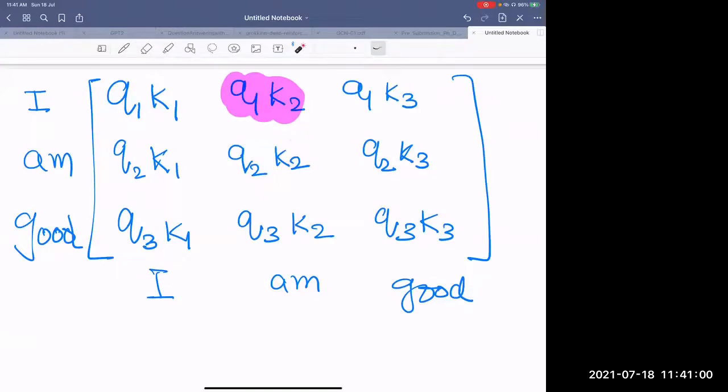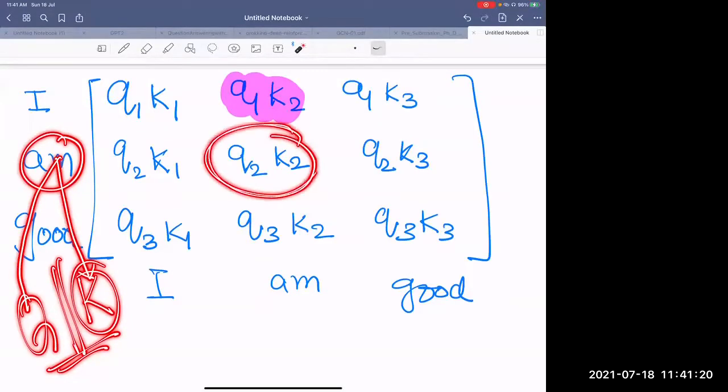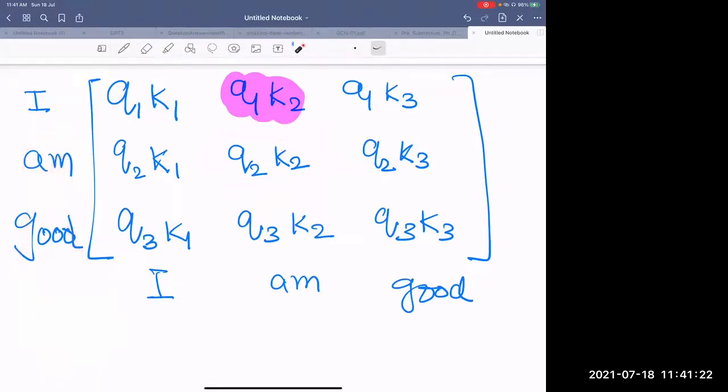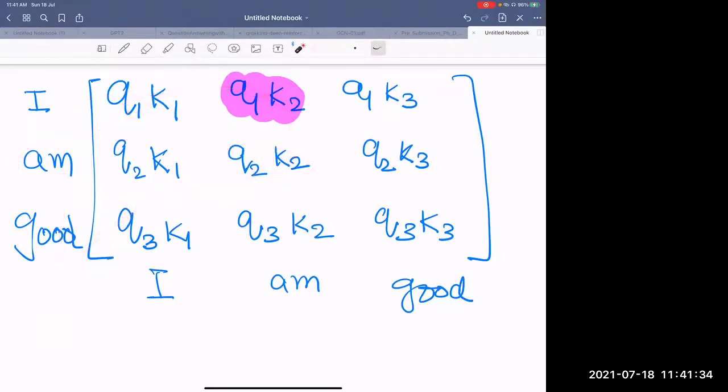The point is that this may not be very high, because we have learned two matrices, query and key. If they are learned in a way that whenever a word comes, its key and query are exactly the same, then only it will be one. It may not be exactly the same, because the word is given to one matrix to get this, and another matrix to get that, and both of them are actually different.